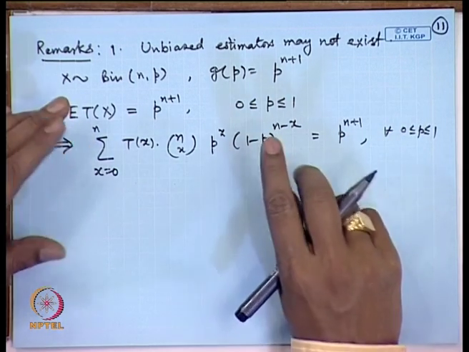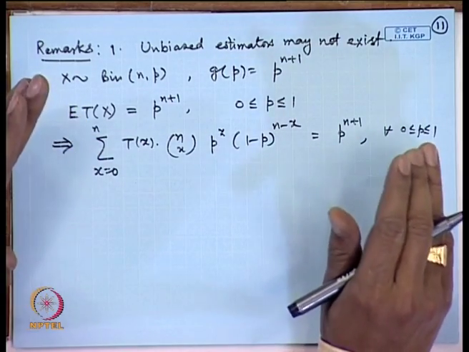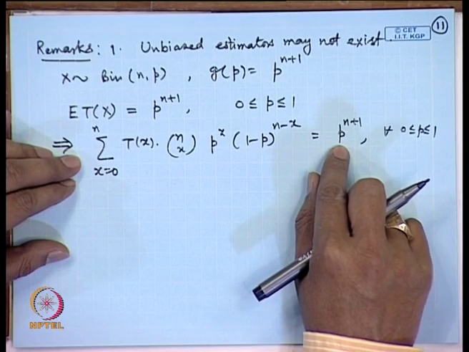The two polynomials can agree on an interval if and only if all their coefficients agree, but here that does not seem to be possible.